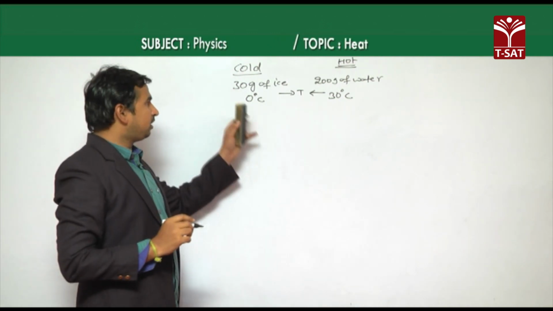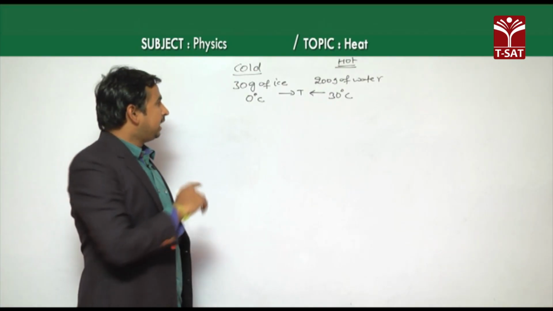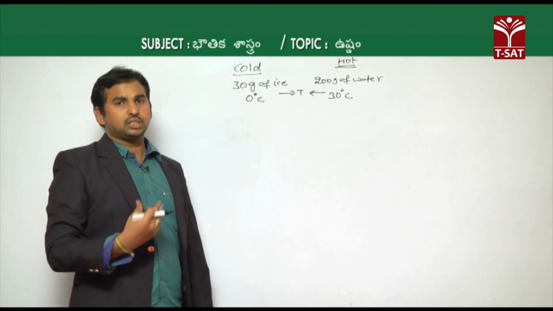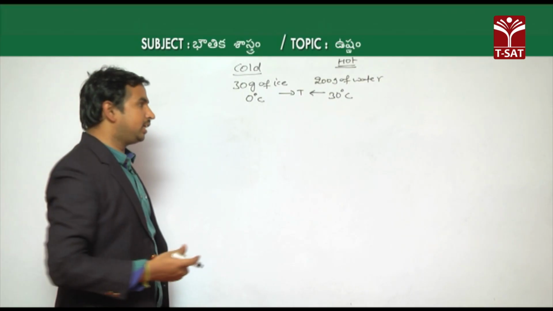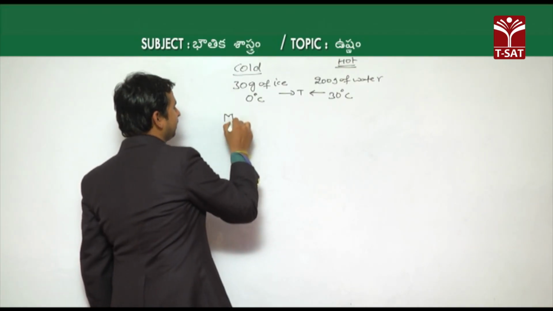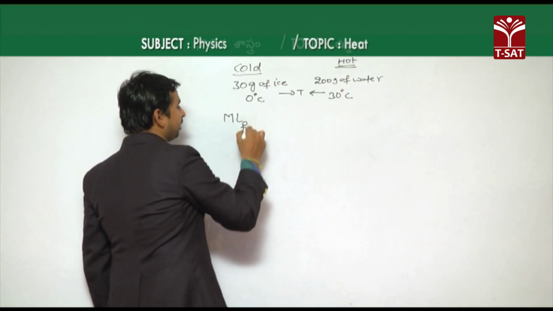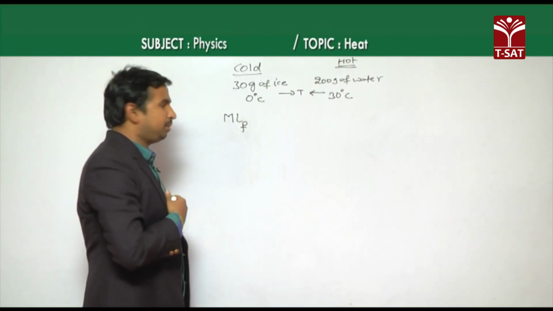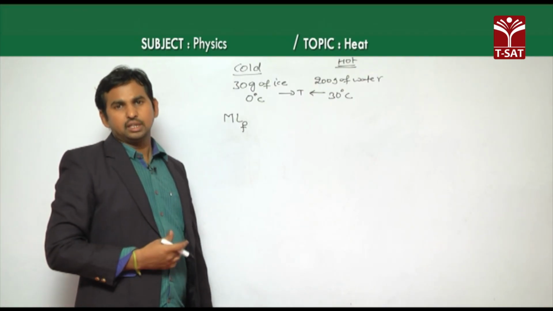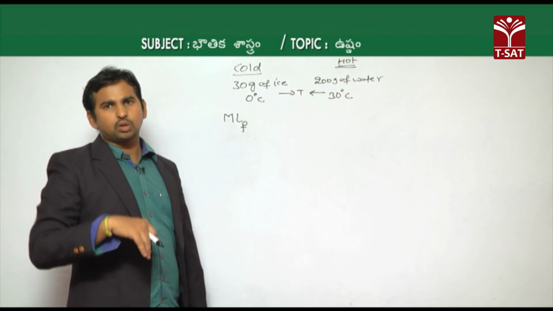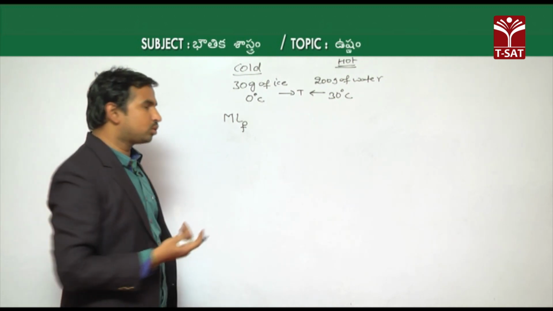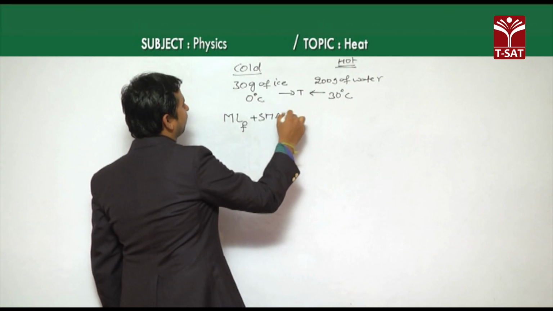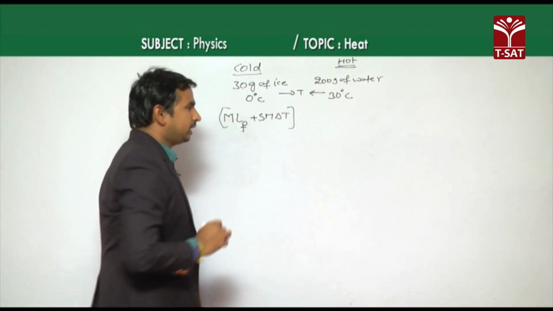But if you supply heat energy to ice at its melting point, which is 0 degrees Celsius, it starts melting and becomes water. This change of state takes place only at a constant temperature. That is why during the melting there is no change of temperature, and we only have the latent heat, which is mL. Once the ice completely melts and becomes water, if you supply heat energy again, its temperature slowly starts rising, so as there is a change of temperature, we have to take mL plus msΔT also.